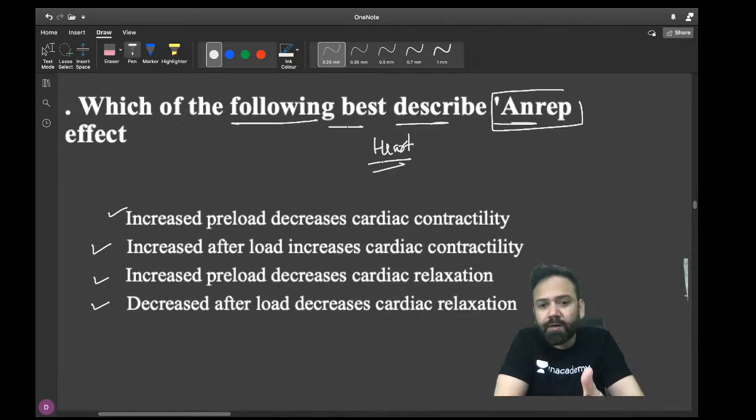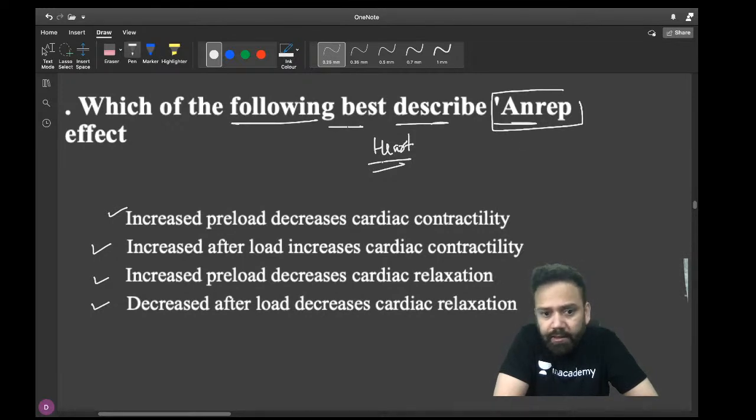If you practice JIPMER, AIIMS, and PGI questions of all the subjects, I don't think any question will be left. Instead of going about all those fudgy types of questions, try to practice JIPMER, PGI, and AIIMS.